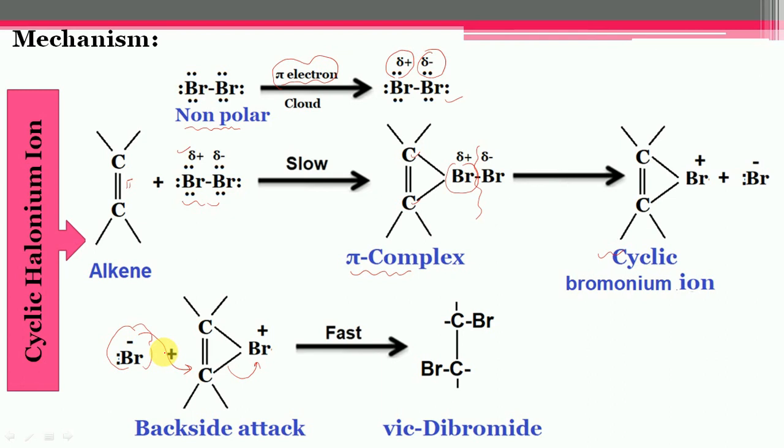This stereospecific nature of the reaction cannot be justified if the addition took place through the intermediate formation of a carbocation, as in the case of addition of protic acid. So the second mechanism can explain the limitation reported in the case of mechanism 1.